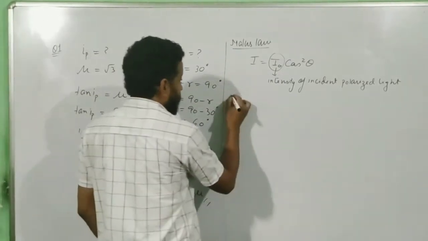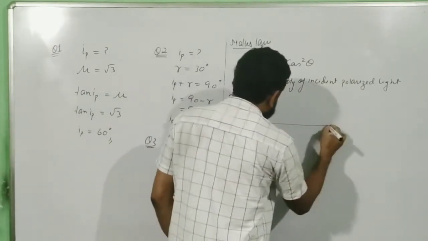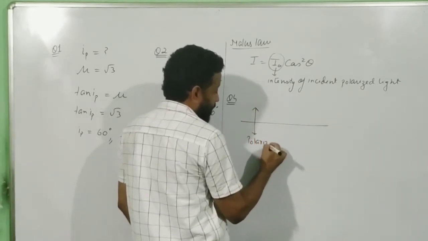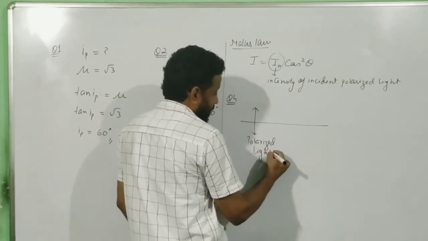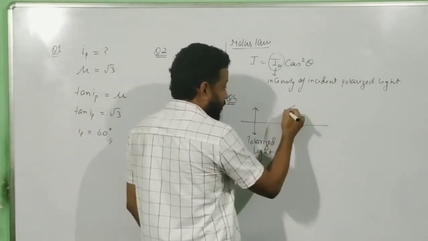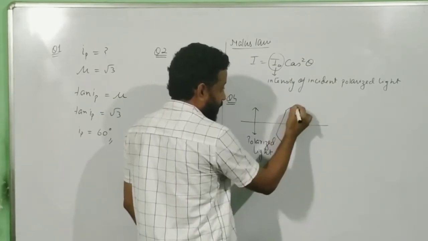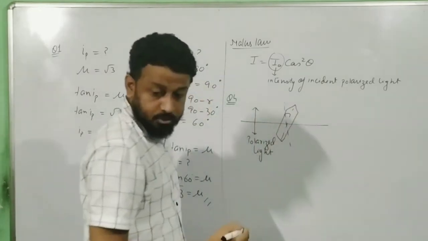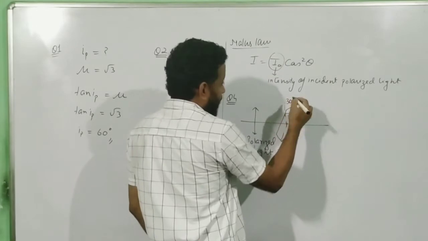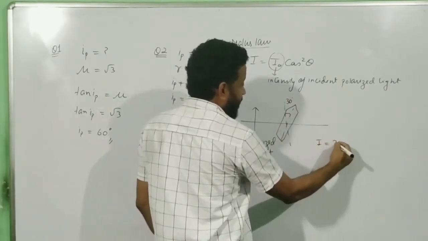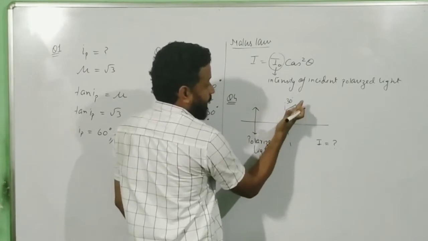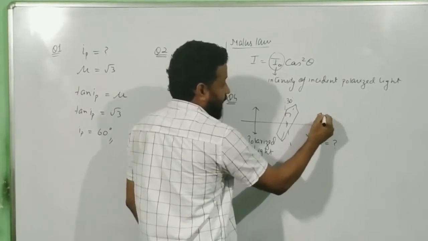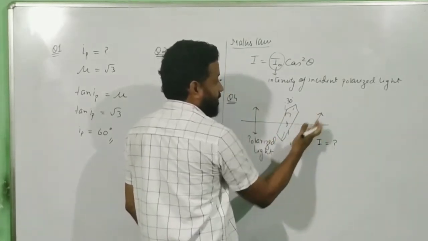Question number 4 says like this. There is a polarized light, this is my polarized light, and this polarized light is falling on a Polaroid such that with the direction of vibration it makes an angle of 30 degree. When the light passes through this, how much is the intensity of light? Now remember, if the pass axis is inclined like this, what is going to come out will also have a vibration parallel to the pass axis. So after coming out, it will have a vibration like this.